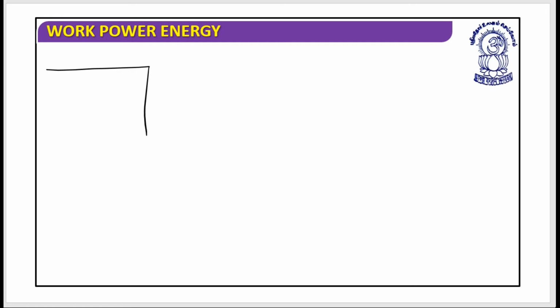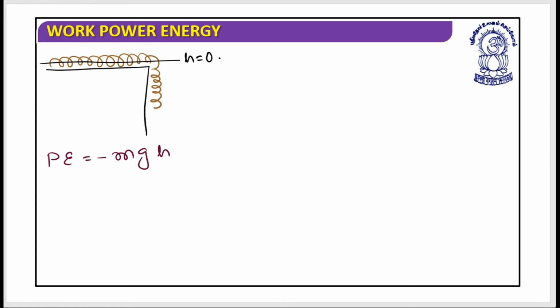This was my situation. This is the chain and this segment is hanging. So potential energy would be equal to mgh. Again, I need to consider this as negative, because if I assume this is h equals 0, the hanging part is below it, that's why I'm going to take it negative.